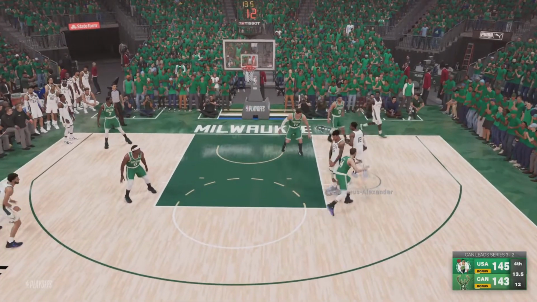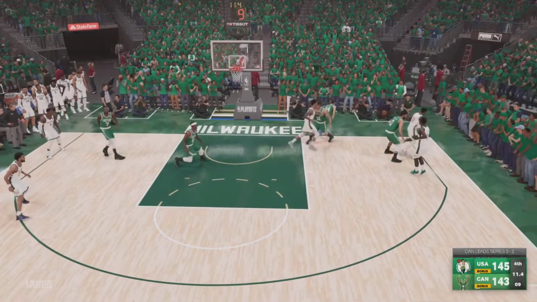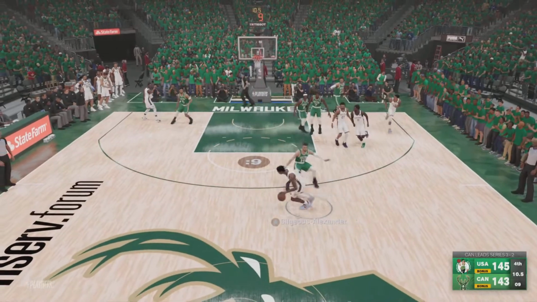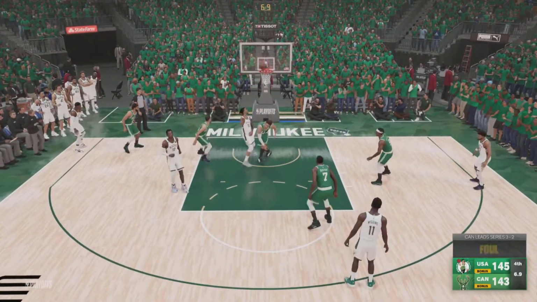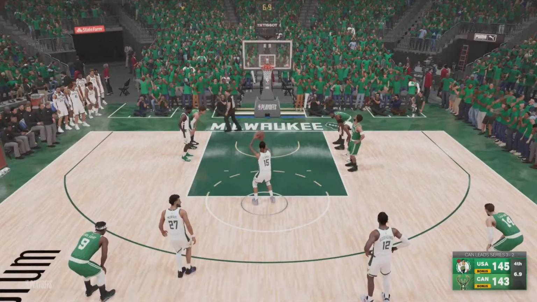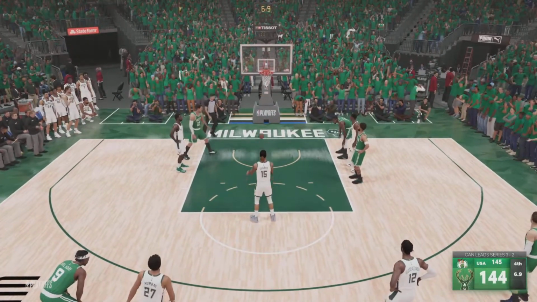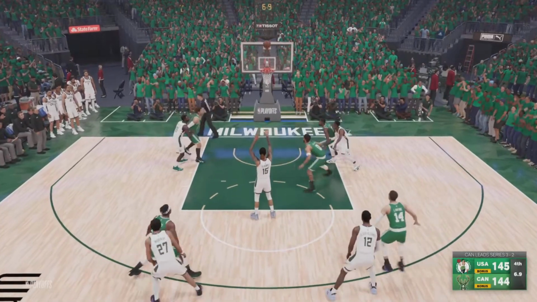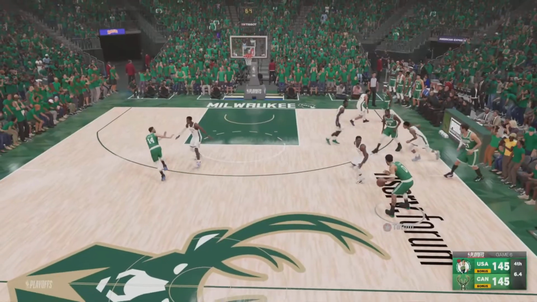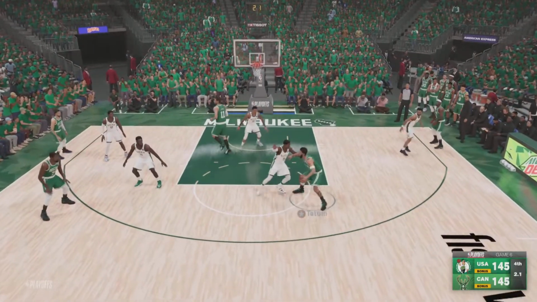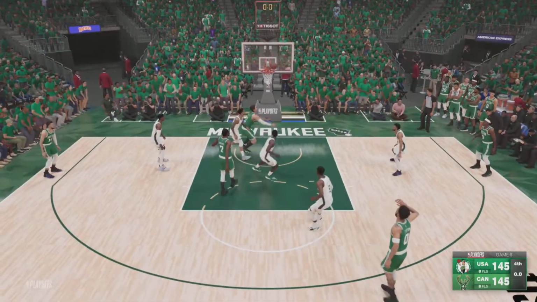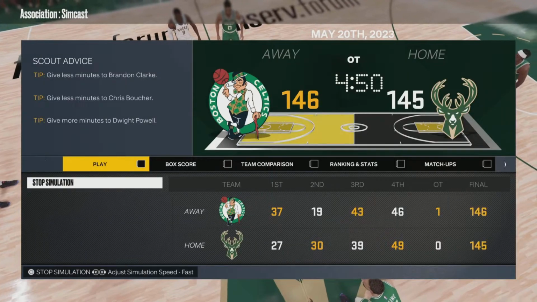So Team Canada needs a bucket here to tie the game, but Brook Lopez comes through with the block. They still have the chance, though. Shea down to Clark. Clark is fouled by Brook this time, and he's got 2, so he can tie it here, setting up a potential game winner for Tatum, tied to go up 3-2. Jayson Tatum, step back, shot in and out, and we're going to OT.